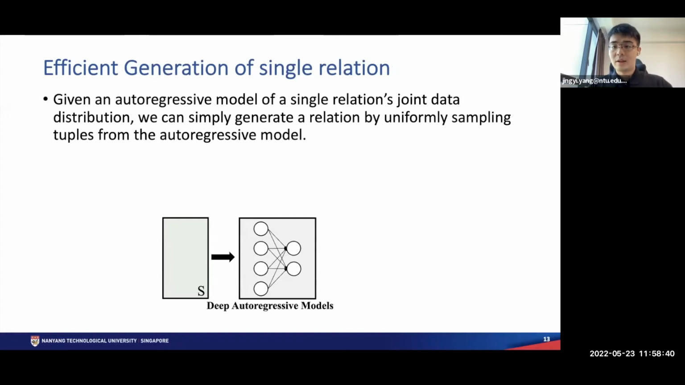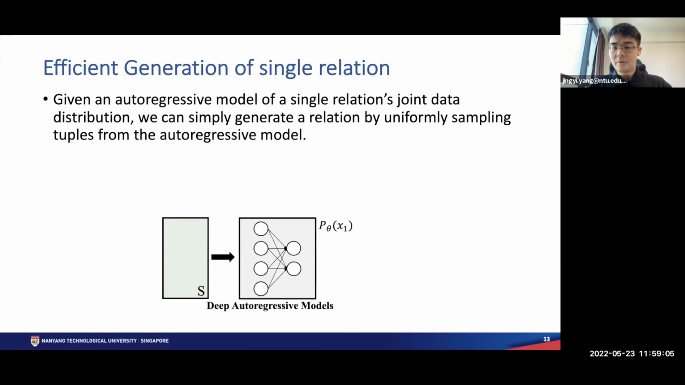With the trained autoregressive model, let's discuss how do we generate a database from the autoregressive model. Let's first look at the case of generating a single relation. Given an autoregressive model of a single relation's joint data distribution, we can simply generate a relation by uniformly sampling tuples from the autoregressive model. Here's how the sampling process works.